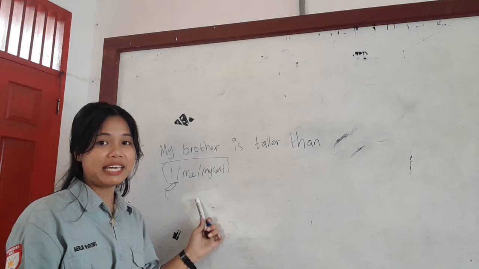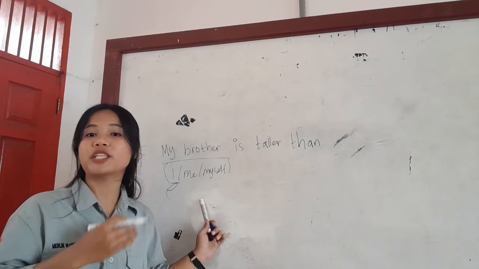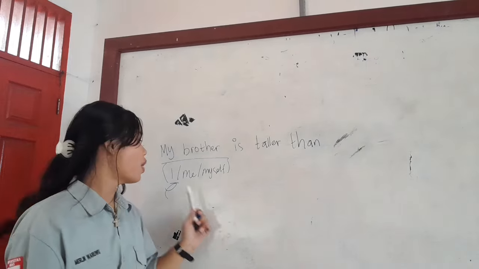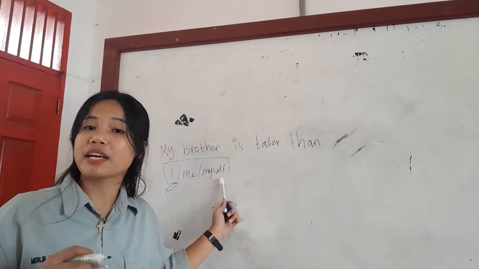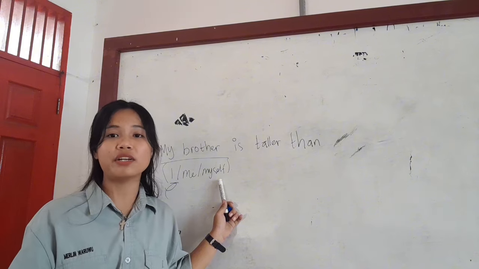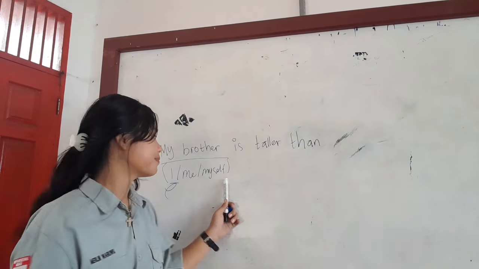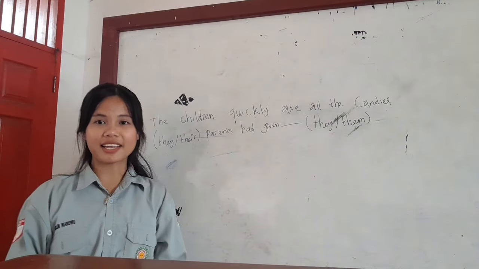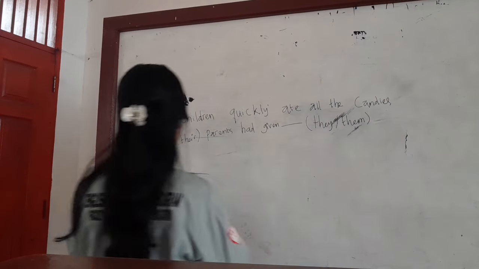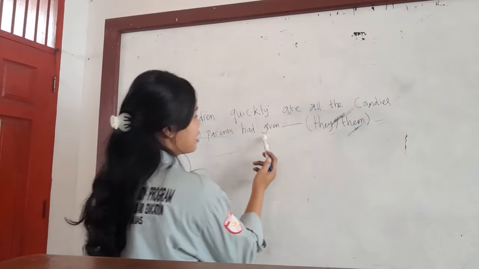So why is me incorrect here? Because me is an object pronoun and does not fit in a subject position in a comparison. Why is myself incorrect here? Because myself is reflexive and inappropriate here, because the pronoun is not reflecting back to the subject. The sixth exercise: the children quickly ate all the candies they or their parents had given.